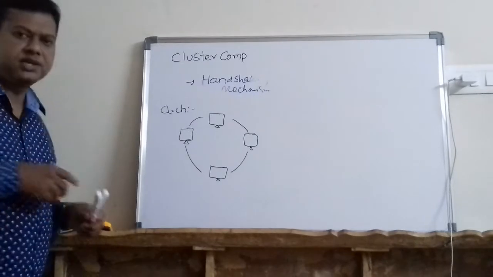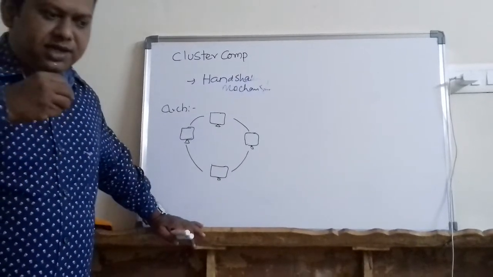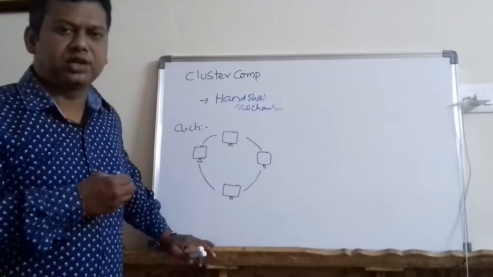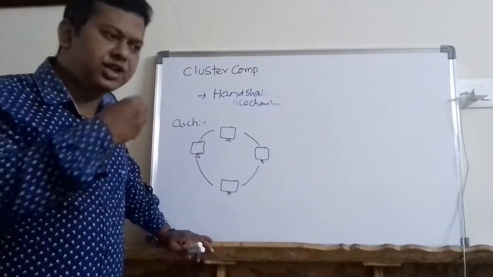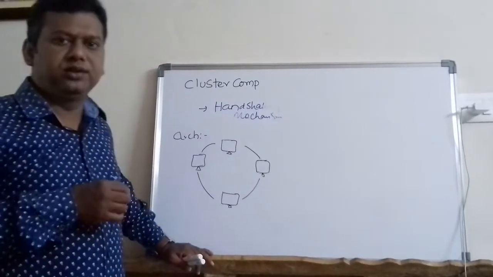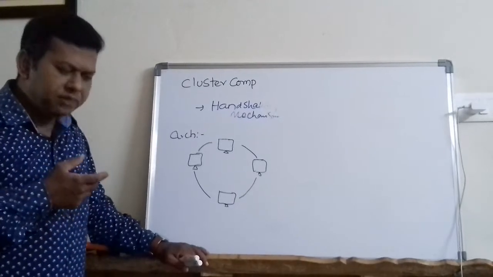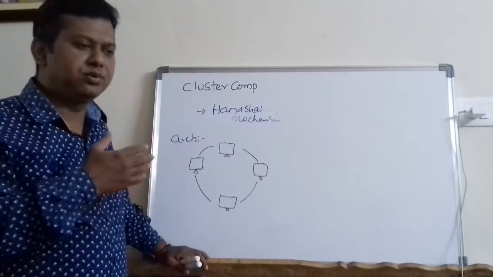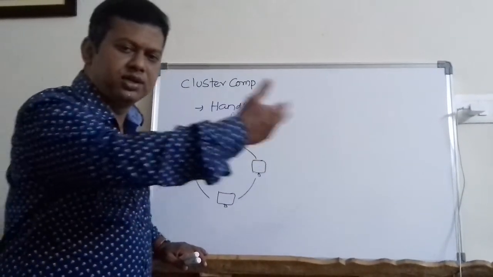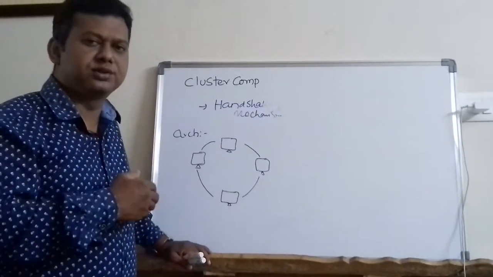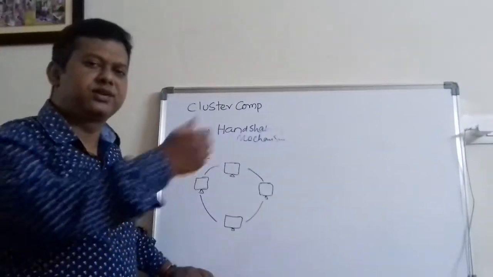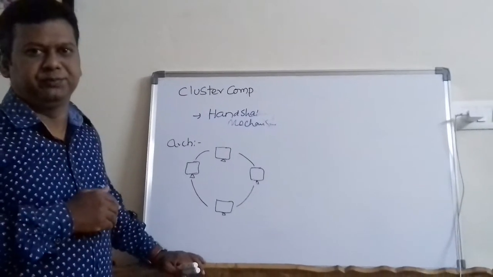So friends, what happens in the handshaking mechanism? Handshaking mechanism means when one computer wants to exchange any data with another computer, it has to first inform that computer, right? If you remember the TCP/IP protocol which you have studied in CN, computer networks, first computer A will say, "Are you ready?" Then the other computer, let us say computer B, has to respond saying yes, I am ready. Then again computer A will send the data. After that computer B will give an acknowledgement, right?